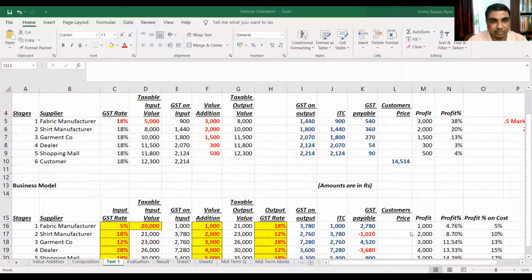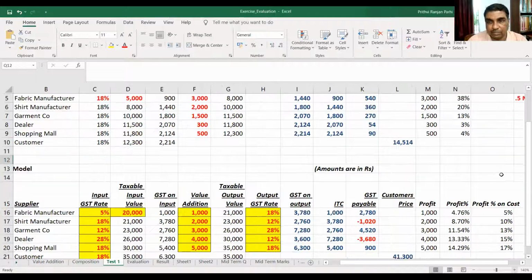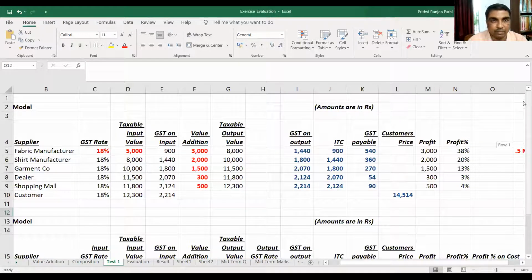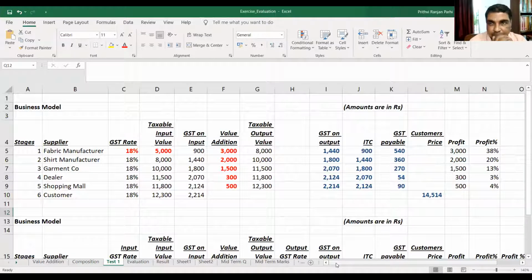Just give me 1 second. Are you able to see the Excel file? Yes or no? Okay. Now, friends, what we are going to do, please watch carefully. First you watch it, then we will again develop a business model.